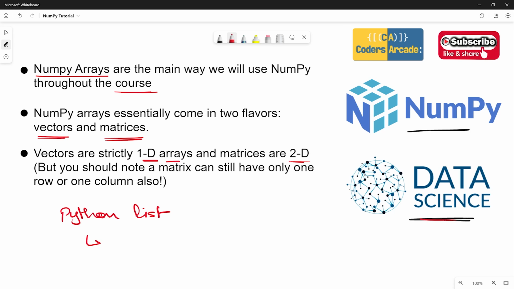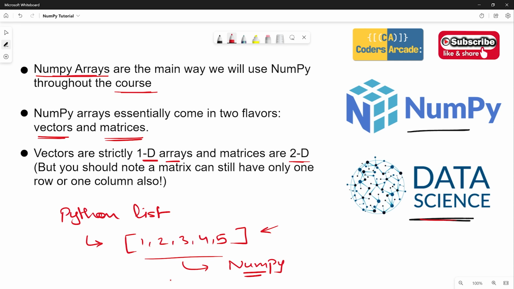So if a Python list you're not aware of, we use Python lists to contain multiple different types of elements, and lists can be used to implement NumPy arrays also. Okay, so NumPy arrays can be implemented using Python lists. Say suppose we have 1, 2, 3, 4, 5, some numbers into this, we will use NumPy on this, and NumPy will generate an array of this particular list.